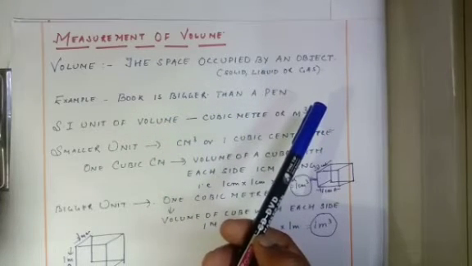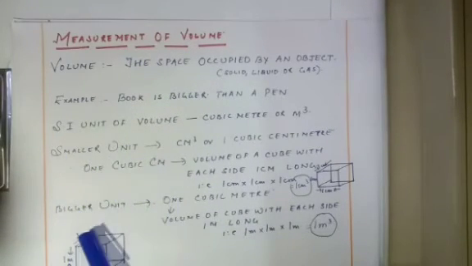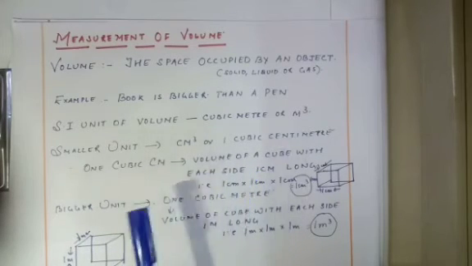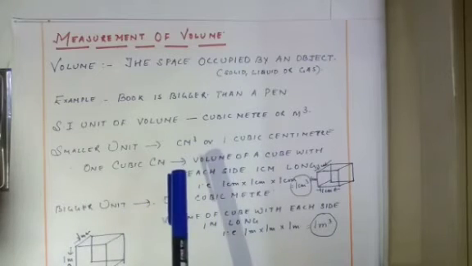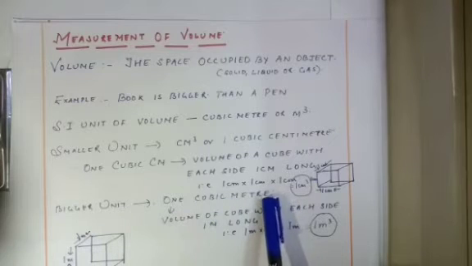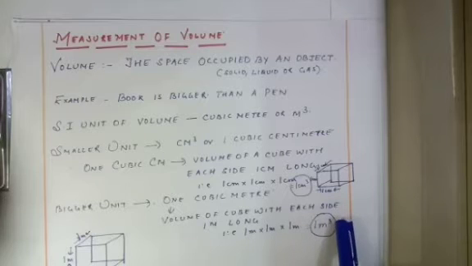It can be expressed as a bigger unit as well as a smaller unit. So let us see the bigger unit. Let us see a figure over here. It is a cube. A cube has 3 sides, length, breadth and height, each with a length of 1 meter. So volume of a cube is side cube. When I have to find out the bigger volume, I will take a unit as meter. So 1 cubic meter, that is the volume of a cube with each side 1 meter long, is 1 meter cube.